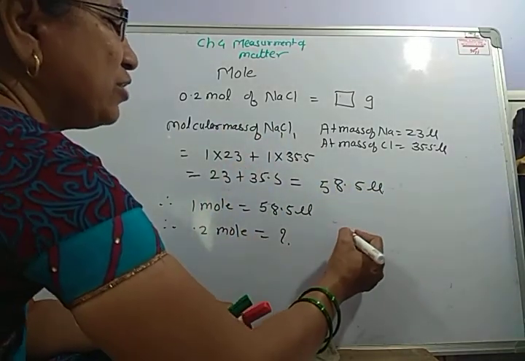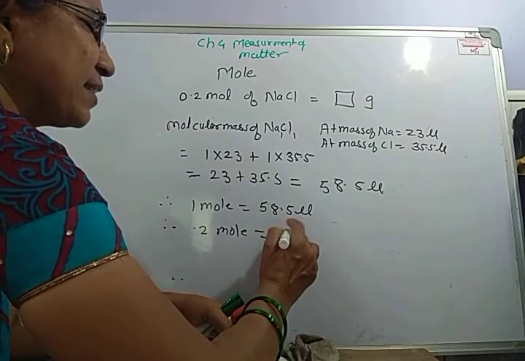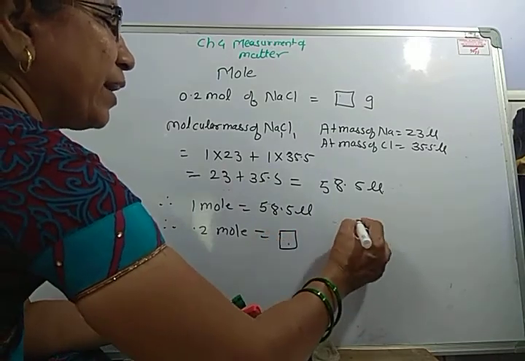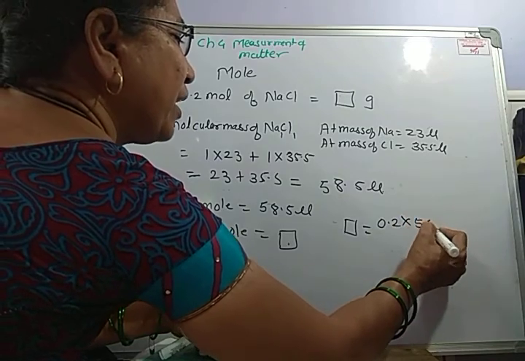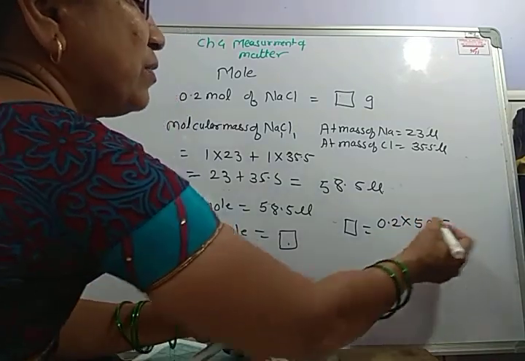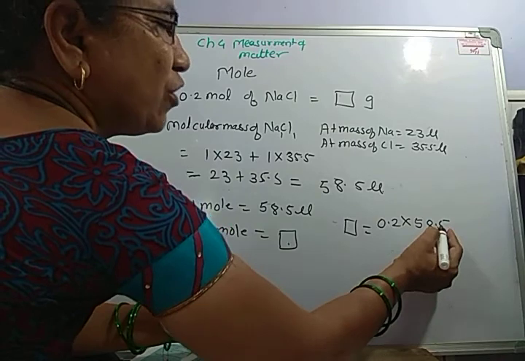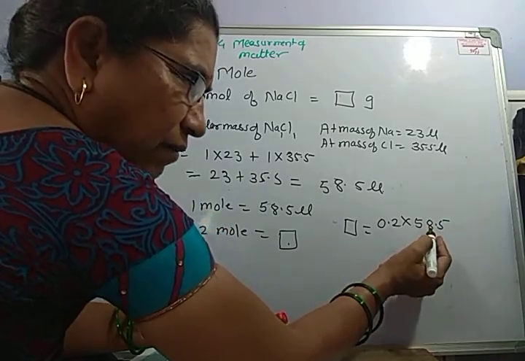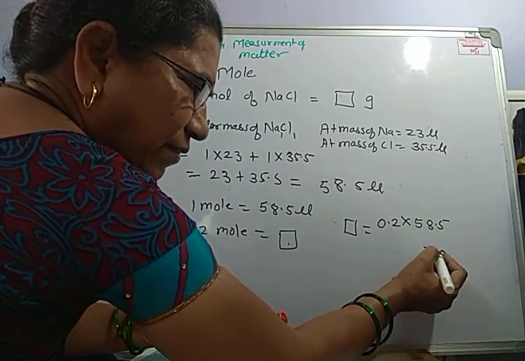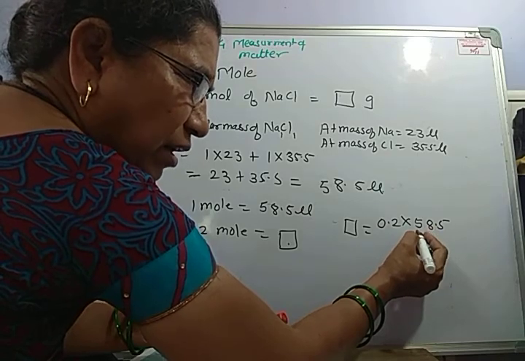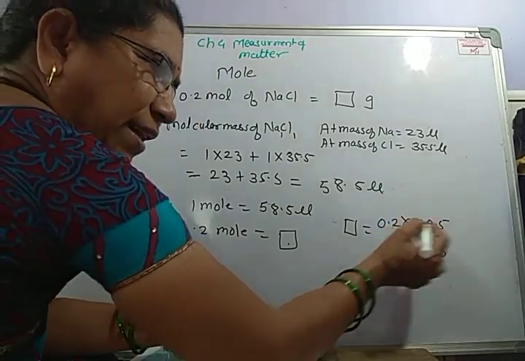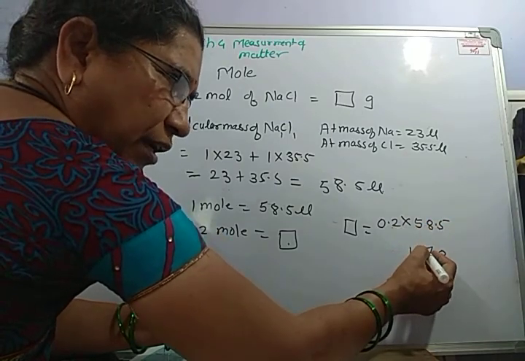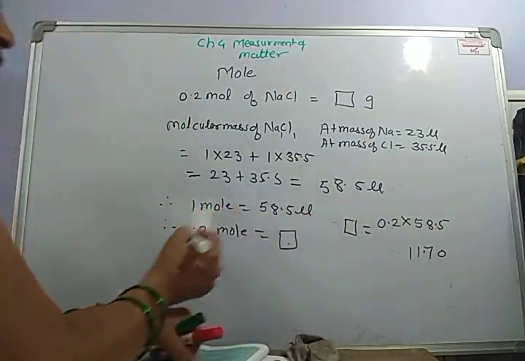This can be easily solved. Suppose it is x. So x is equal to 0.2 into 58.5. That gives us 11.7 after placing the decimal point in the second place.